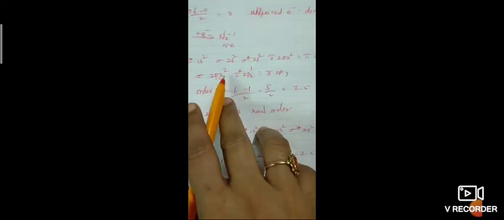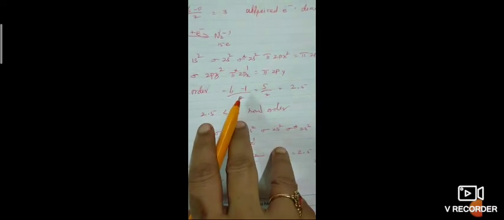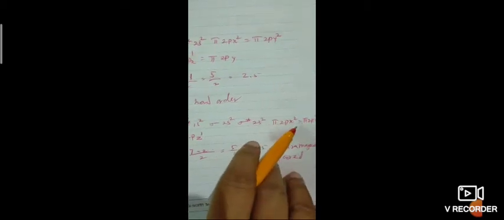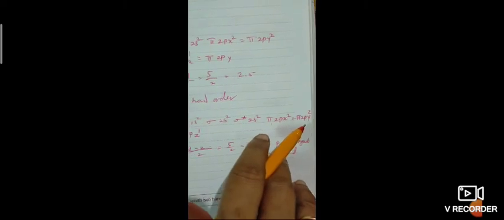This order is very important. Sigma 1s2, sigma star 1s2, and to calculate the bonding and antibonding electrons, carefully you have to check. This is for nitrogen plus.